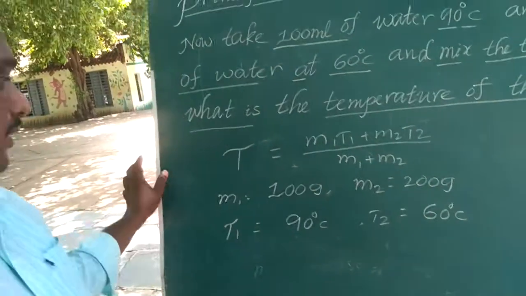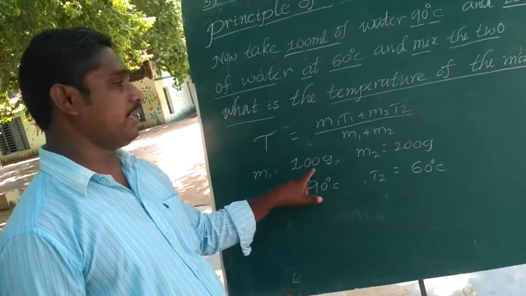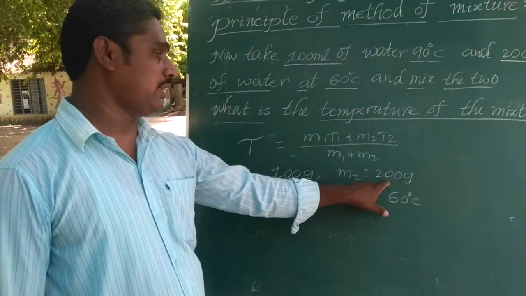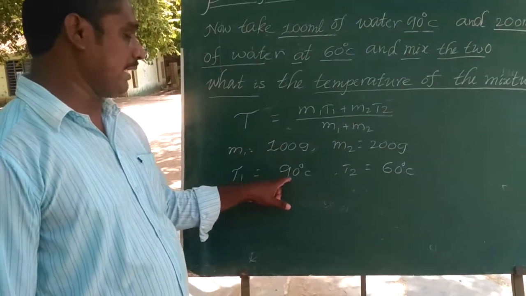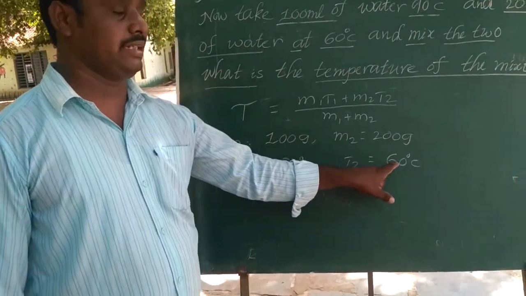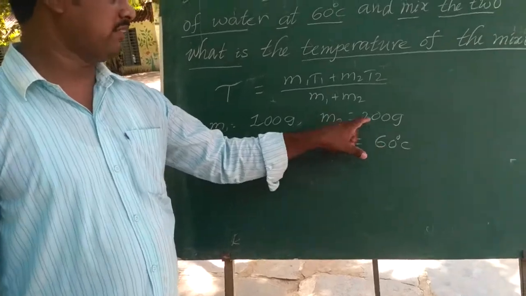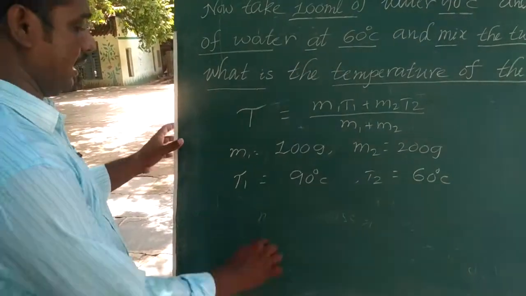Okay students, what is given? M1 is 100 grams, M2 is 200 grams, T1 is 90 degrees Celsius, T2 is 60 degrees Celsius. These values are substituted in this equation.